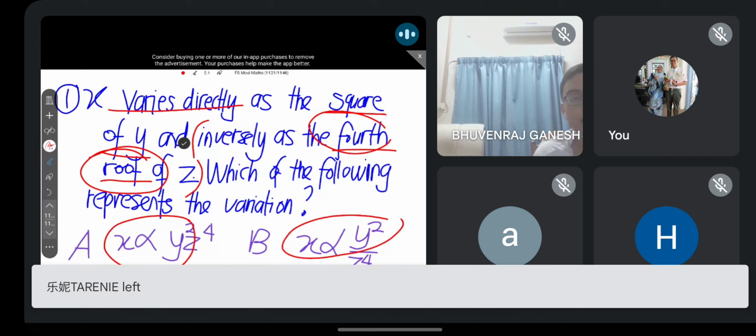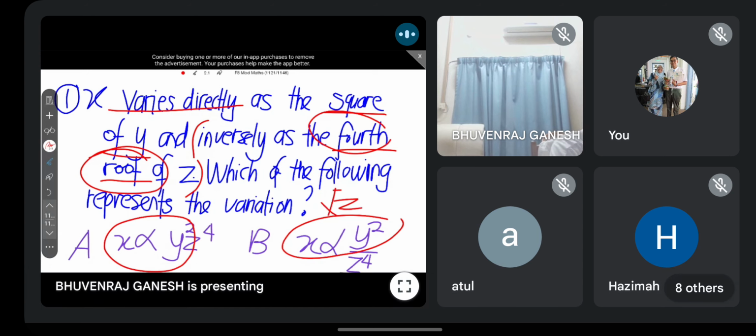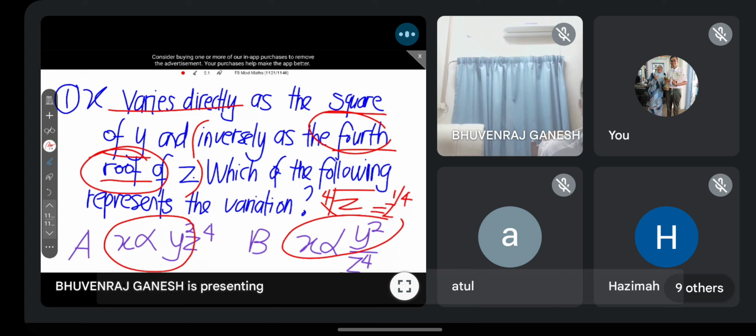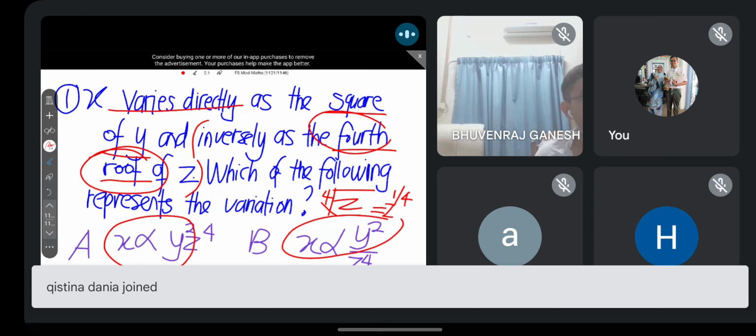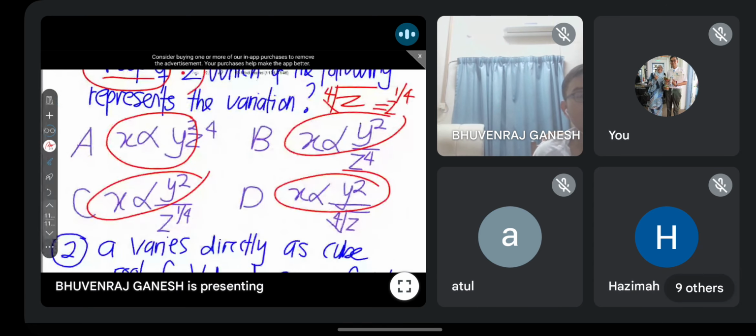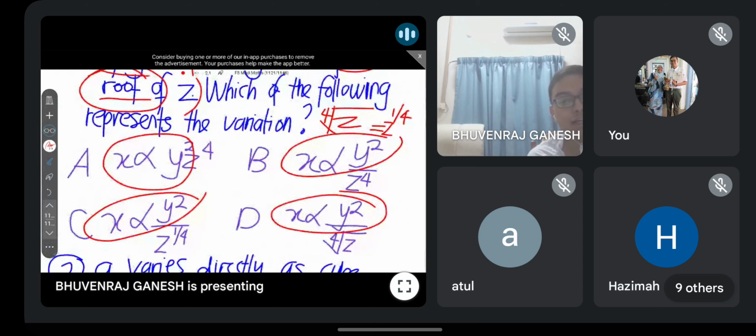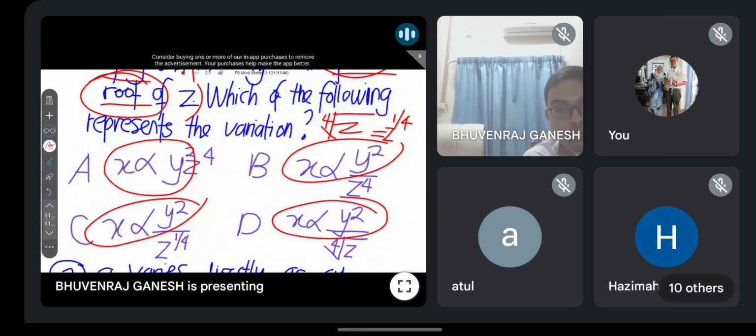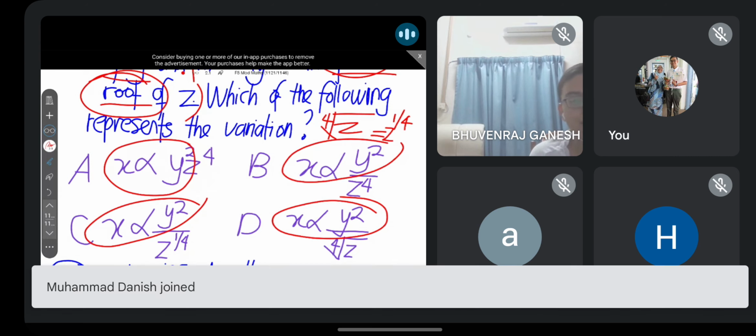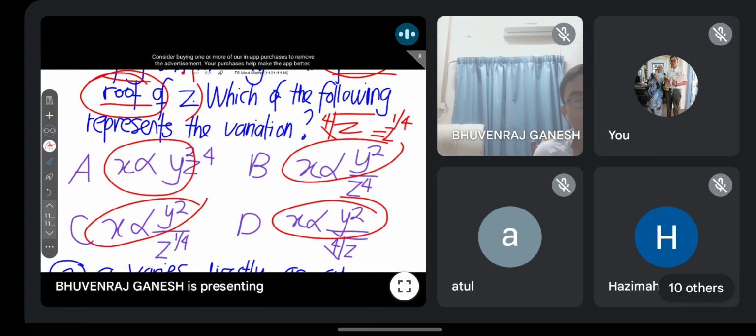Punca kuasa 4Z. So how will you write punca kuasa 4Z, guys? You will write like this. Fourth root of Z is like that. Or you can also write it as Z kuasa 1/4. Betul? These two are the same meaning. So if you see the options, try to think again, which is the correct answer? Mana jawapan betul?